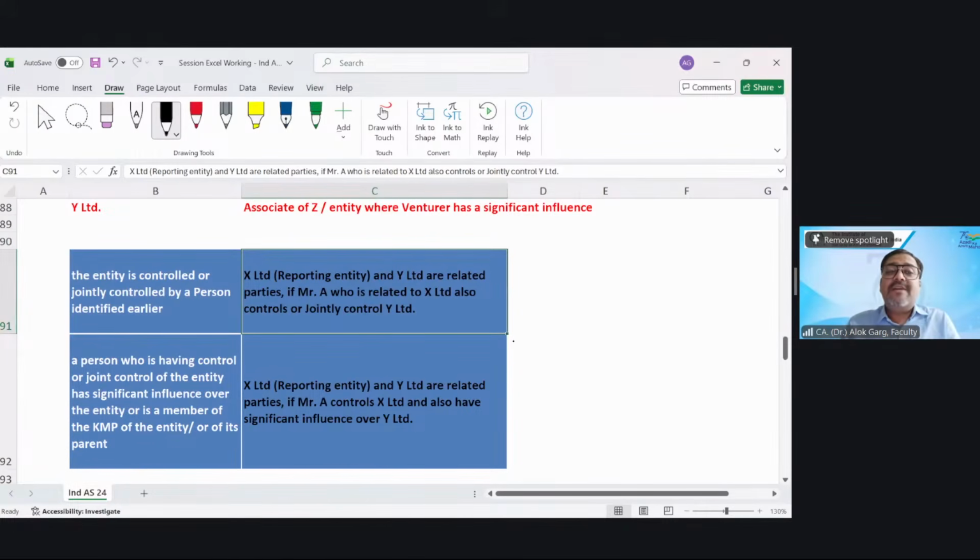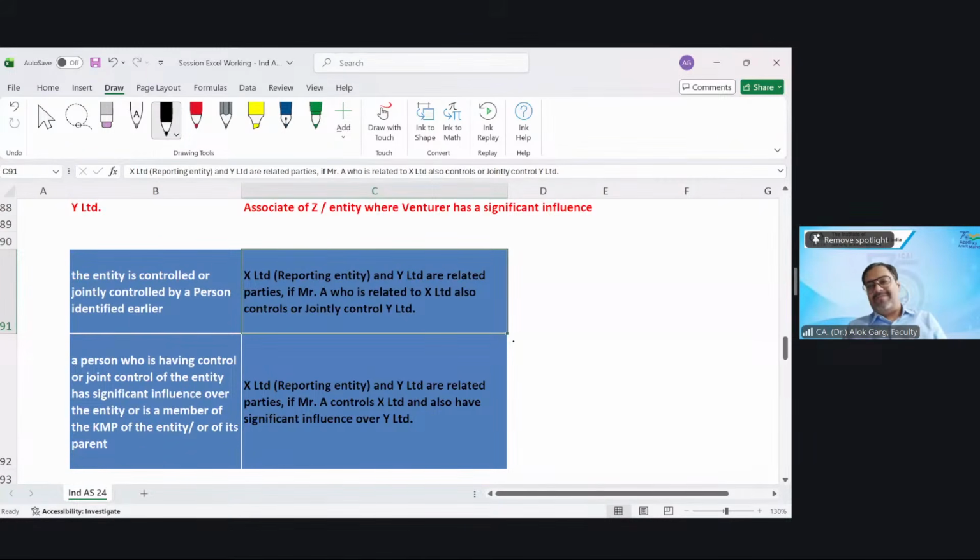The entity is controlled or jointly controlled by a person identified earlier. Which person have we identified earlier? Subsidiaries, associates, joint venture... person. There are two types of related party: one is a person, another is an entity.